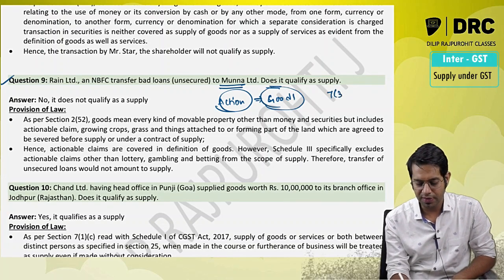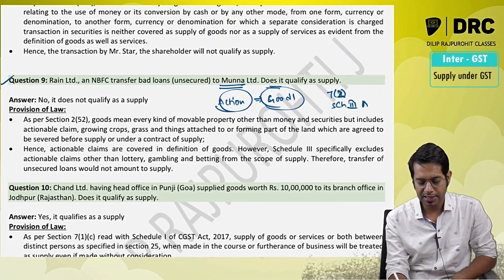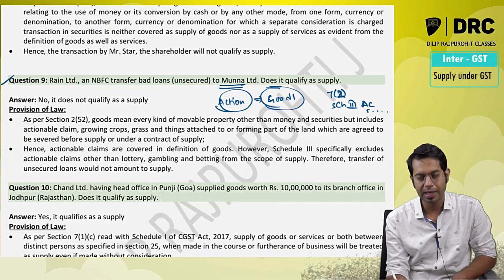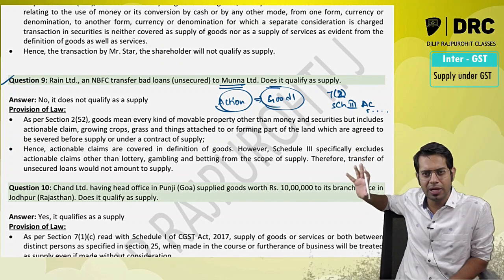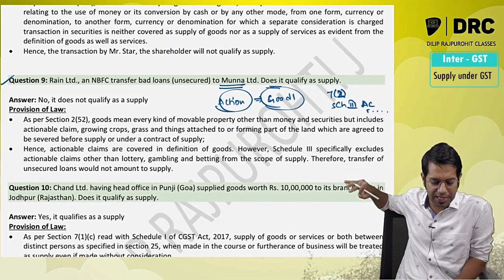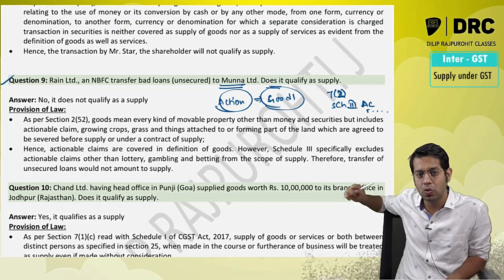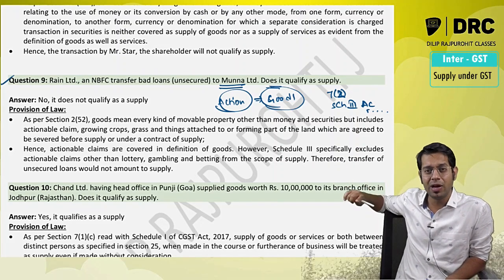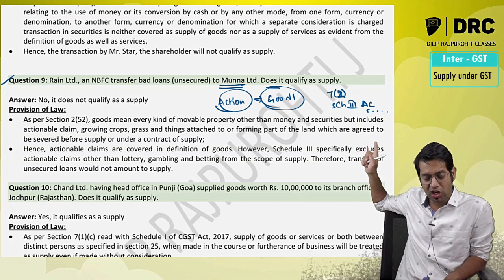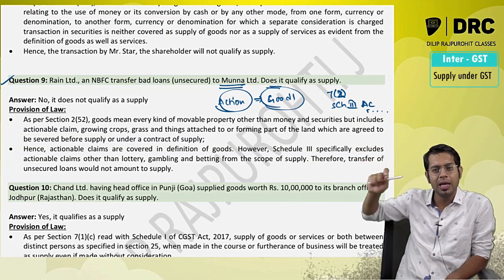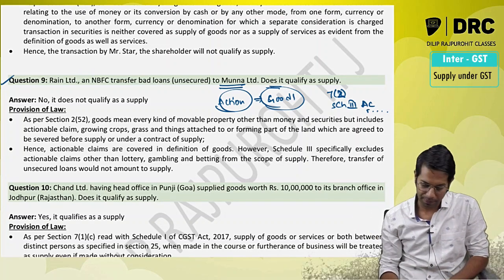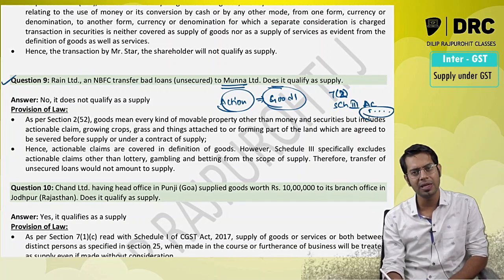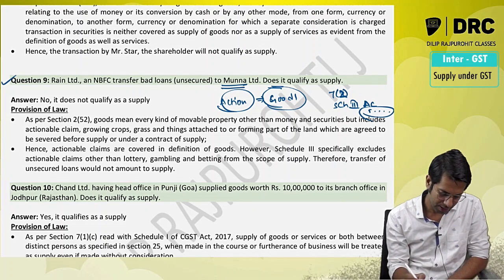But when you see section 7 subsection 2 read with schedule 3, it says actionable claims except lottery, betting and gambling shall not be treated as supply. So normally actionable claims are treated as goods. So NBFC transferring its bad loan, it is treated as transfer of goods. However, because schedule 3, that is section 7 subsection 2 is telling that actionable claims except lottery, betting and gambling is not a supply at all, it will not be treated as supply. However, if that actionable claim is lottery, betting, gambling, yes, it will be treated as supply.